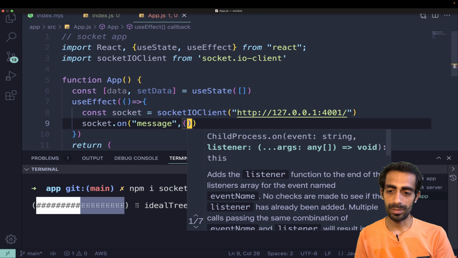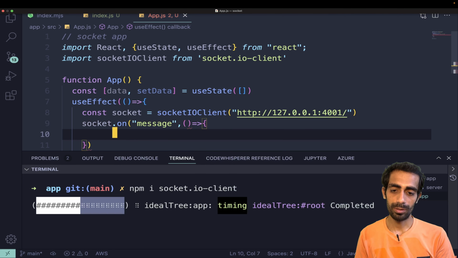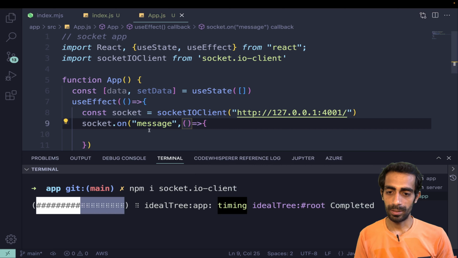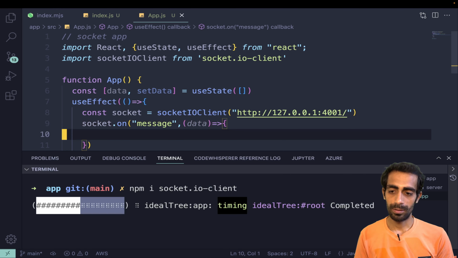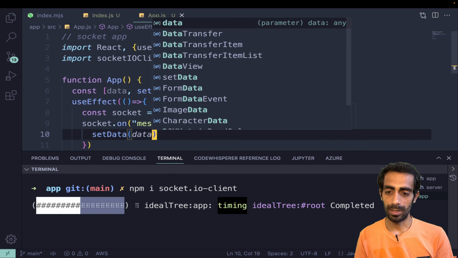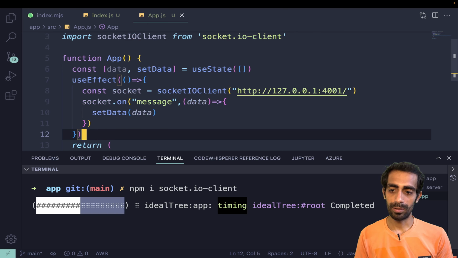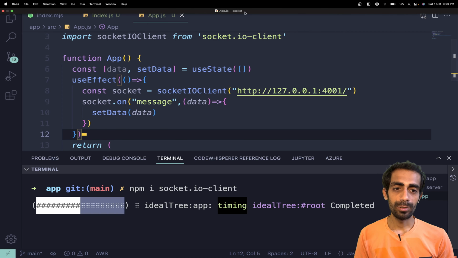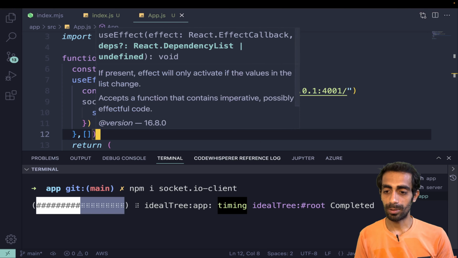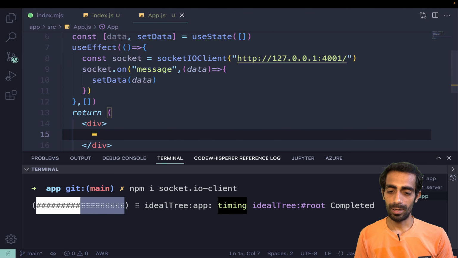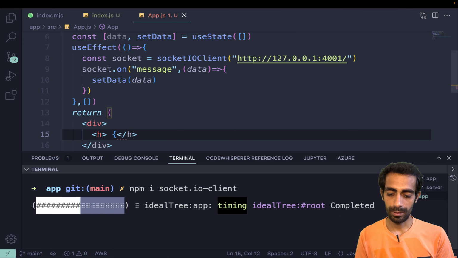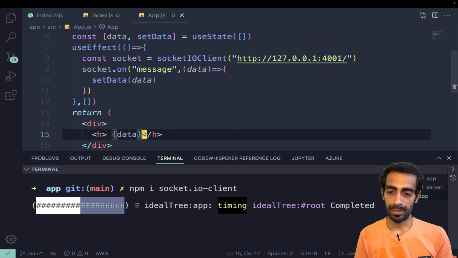Once I get the message, I'll do something over here: setData would be data. To initialize this I'll use an array, and then here I'll use a simple h1, and inside that h1 I'll say data, like this. And this is it.